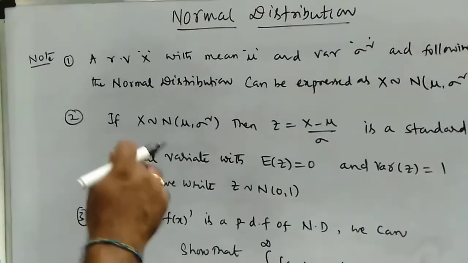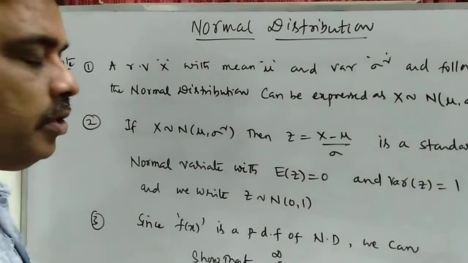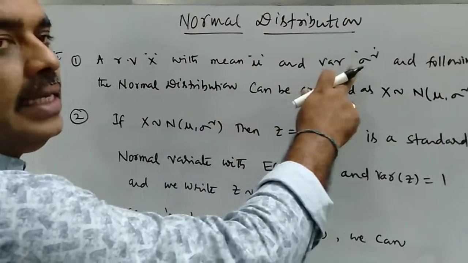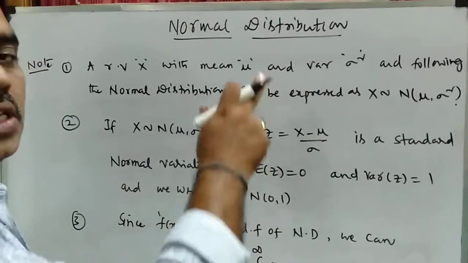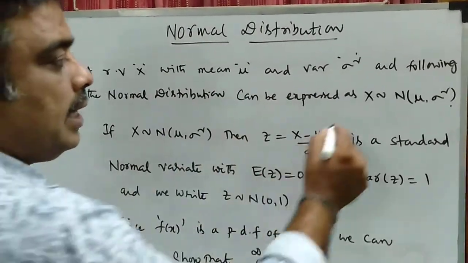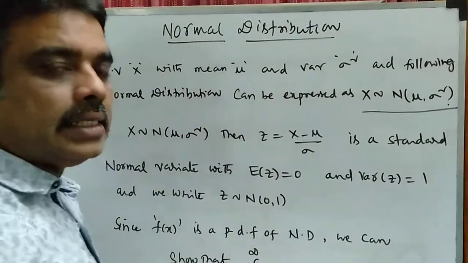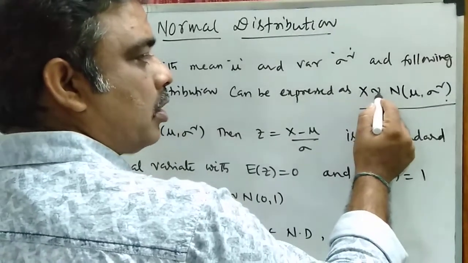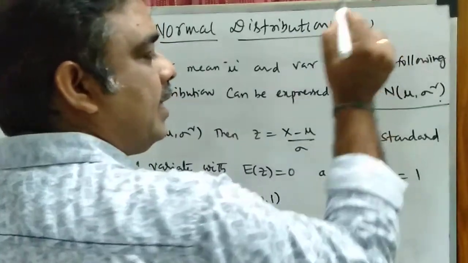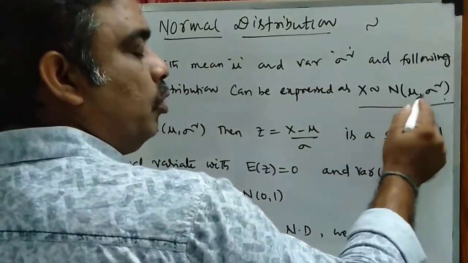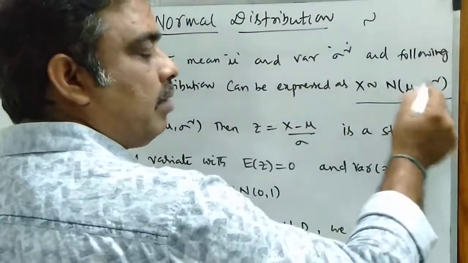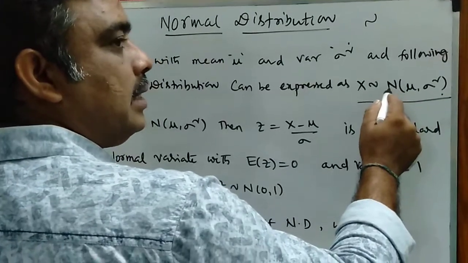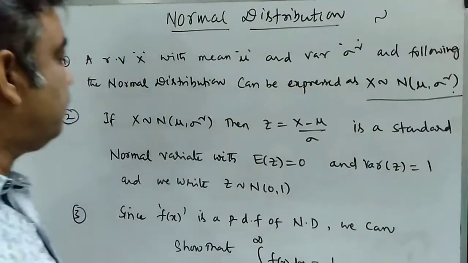Now see the important points in the normal distribution. If a random variable x has mean mu and variance sigma square, and if it follows the normal distribution, then it can be expressed as X ~ N(mu, sigma^2). This symbol we read as approximates to, N(mu, sigma^2), where mu and sigma square are the parameters of the distribution and N indicates that it follows the normal distribution.